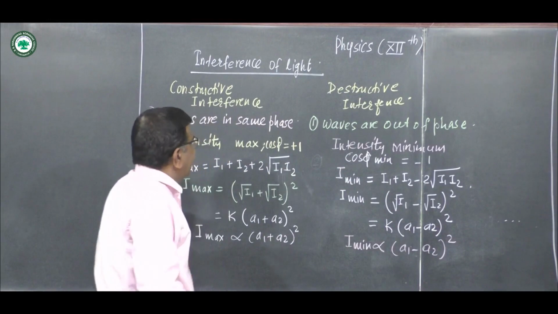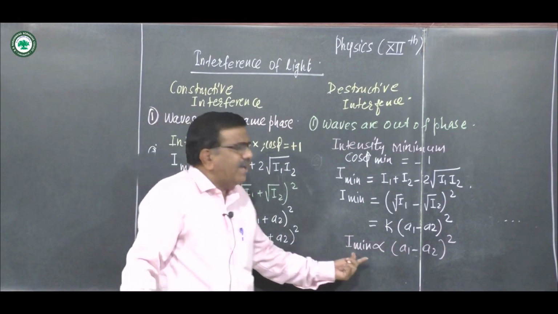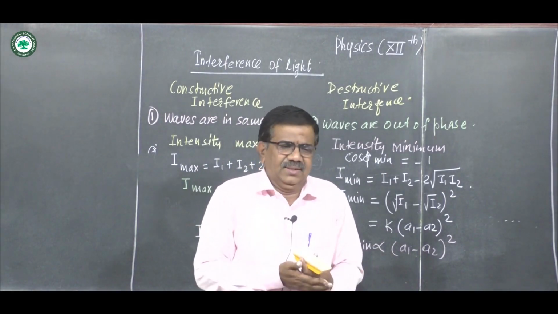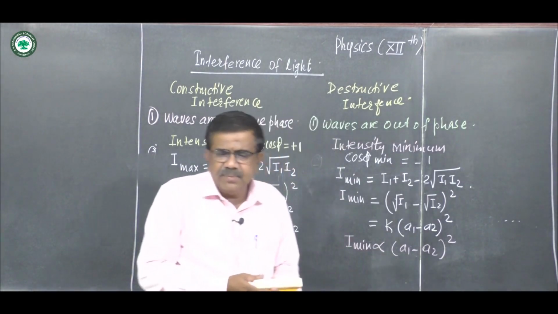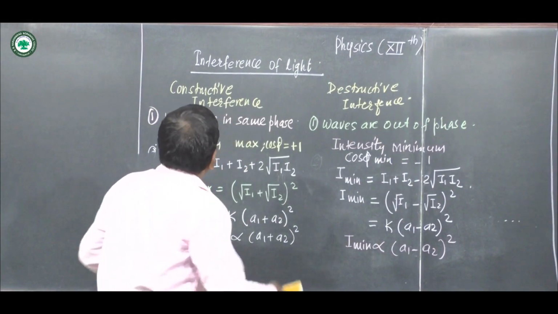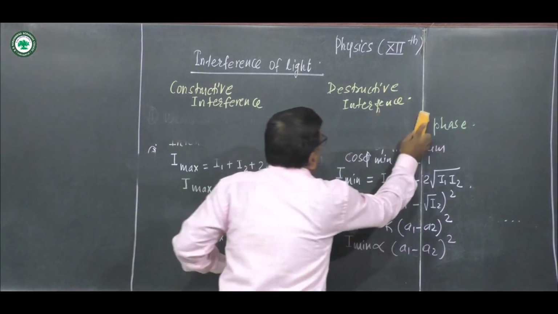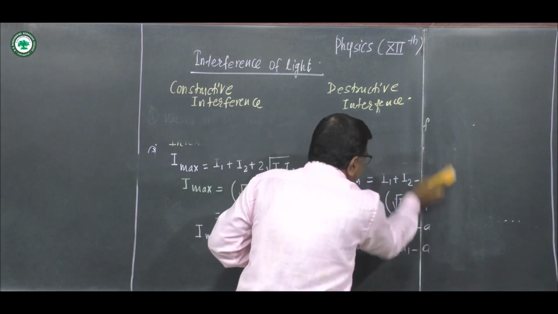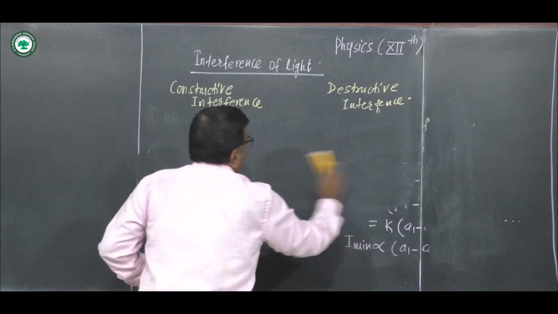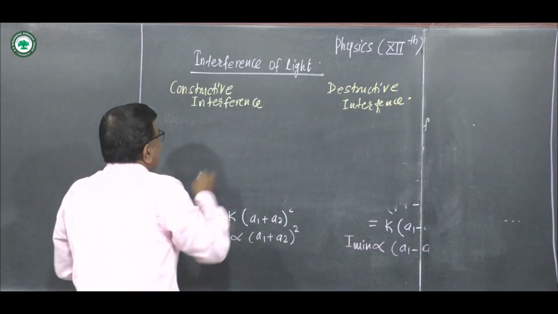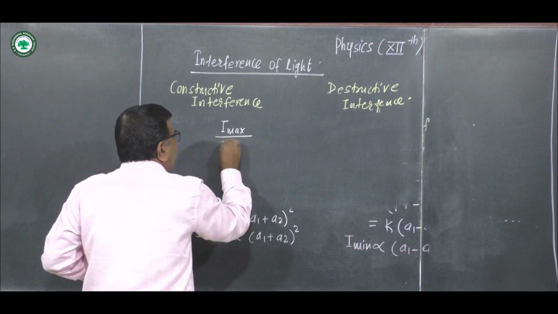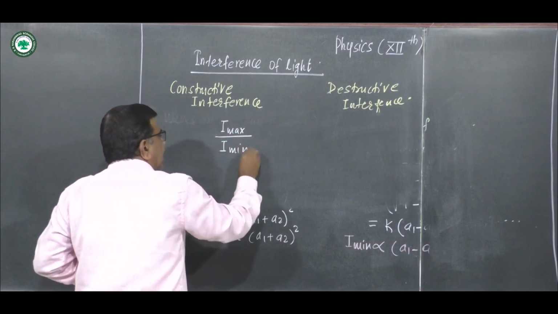Hence we take the ratios of maximum and minimum intensity. Problems are based on these formulae. These formulas are very important. Hence we write the ratio of maximum and minimum intensity, I max to I minimum.